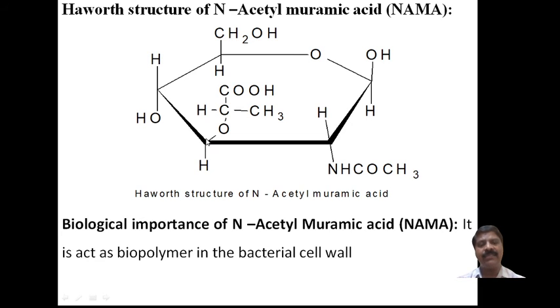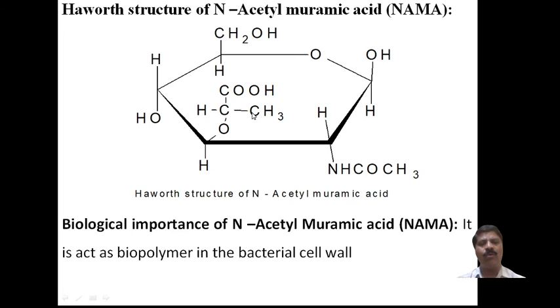Further, at the third position, the OH group will be there, which is treated with lactic acid. Lactic acid has the formula CH3CHOHCOOH.